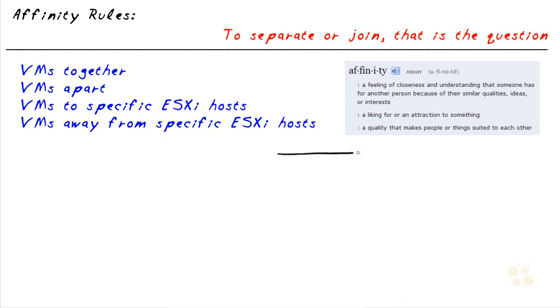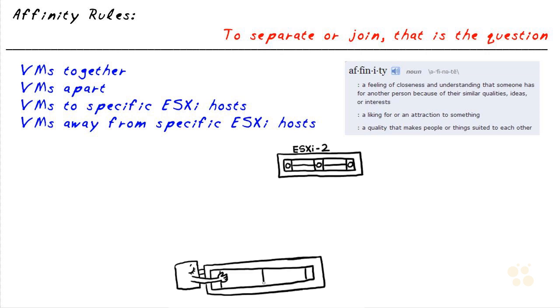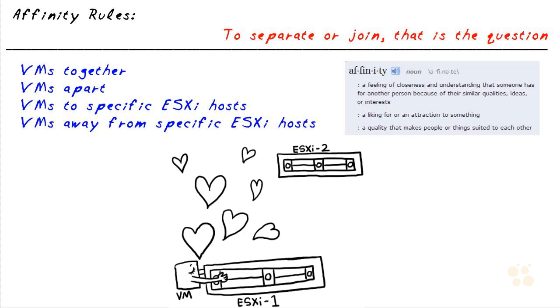In this nugget, we've taken a look at some of the concepts of affinity rules, including the fact that we can use these to influence virtual machines that should or should not run on the same exact ESXi host as each other. We also identified that we can set up affinity rules for a specific virtual machine or group of VMs so that they run on a specific ESXi host. And that way we can control where those VMs are going to run when they're running in vSphere.